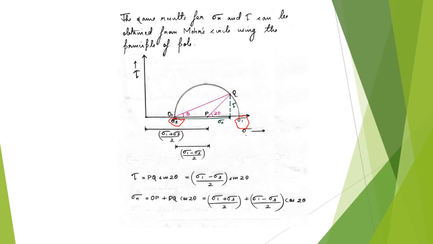Okay, so here the radius becomes (sigma 1 minus sigma 3)/2, and the distance from the origin to the center of the circle is (sigma 1 plus sigma 3)/2. Now, using the geometry of this triangle itself, we can find out what tau and sigma n are, and you will get the same answers. That is, tau is (sigma 1 minus sigma 3)/2 into sine 2 theta, and sigma n is (sigma 1 plus sigma 3)/2 plus (sigma 1 minus sigma 3)/2 into cos 2 theta.